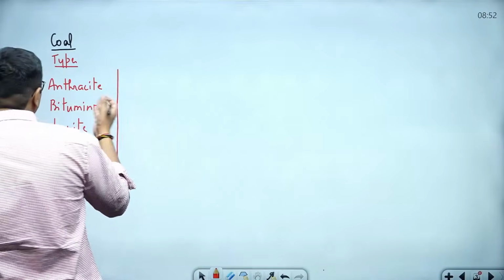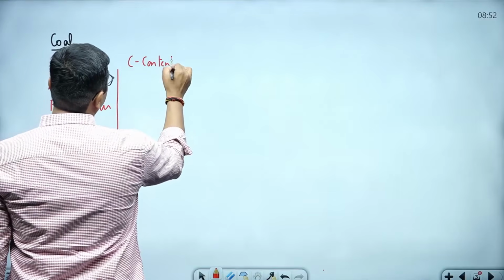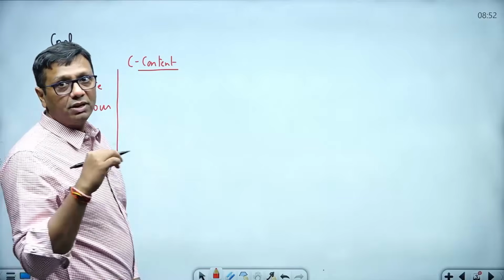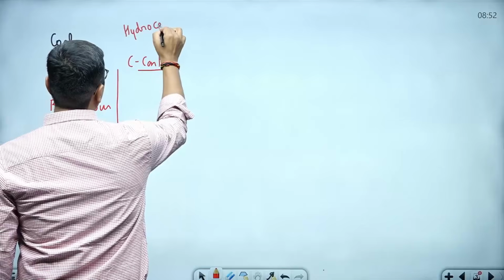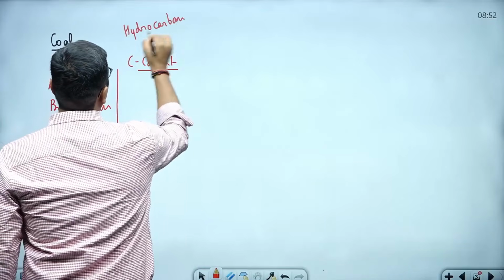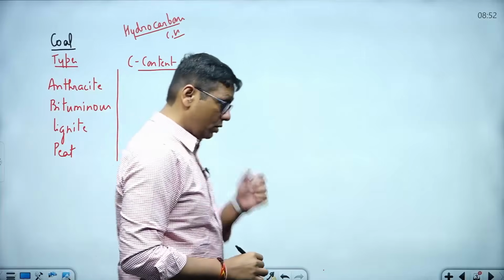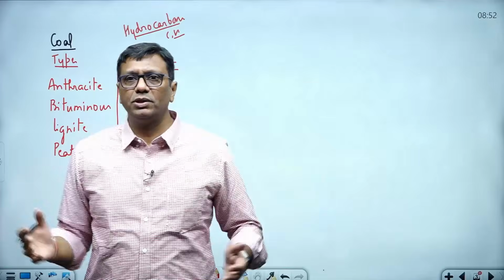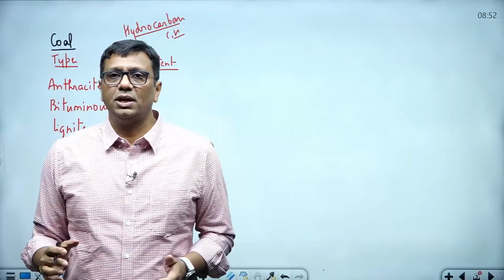See, all these coals that people are using have carbon content. I hope everybody knows very well that the fuels we use in our life are hydrocarbons. Hydrocarbon means they are made up of carbon and hydrogen compounds. So whether it is coal, petroleum, LPG, CNG, whatever you are using, these are all hydrocarbons. They are made up of carbon and hydrogen compounds.